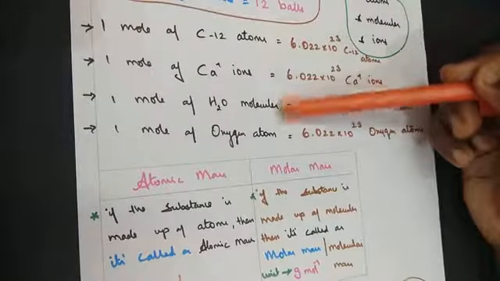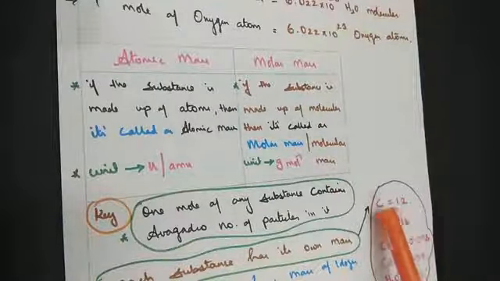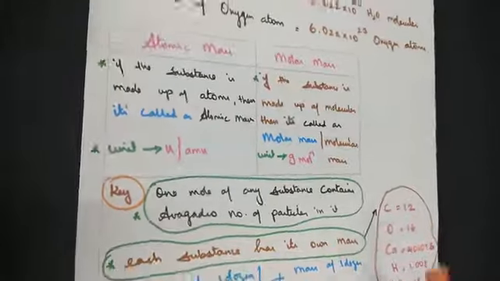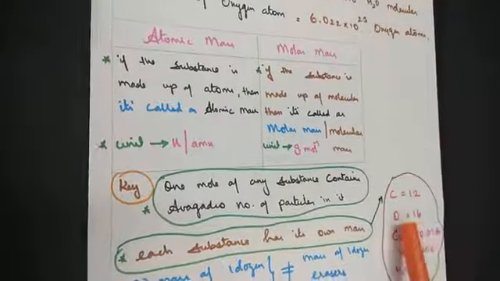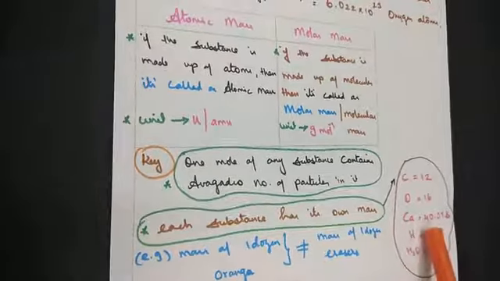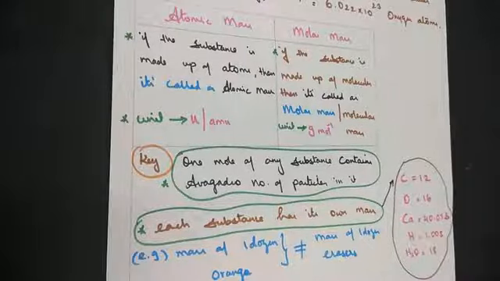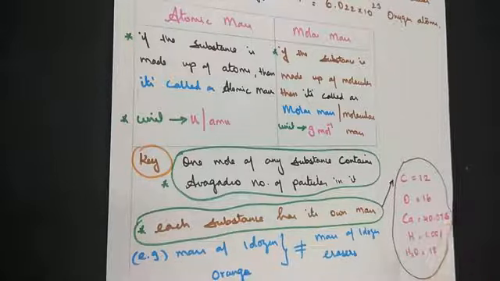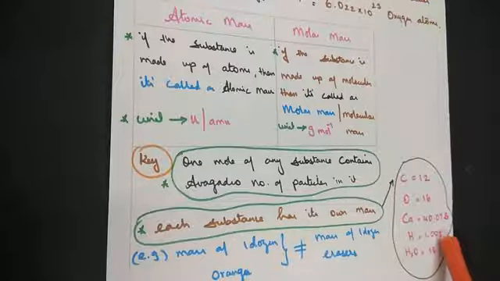I have given you the example of the atomic masses of the atoms or molecules or ions I have considered here. Now what's the atomic mass of carbon? That is 12. Carbon 12 isotope, atomic mass is 12. Now oxygen, we have seen it very detailedly. Atomic mass of oxygen is 16. Atomic mass of calcium, you do not know, but I am just giving you. Later on in the chapter, we will learn how to calculate the atomic mass. So atomic mass of calcium is 40.078. Now atomic mass of hydrogen we have calculated to be 1.008. Do you remember calculating the relative atomic mass? So from there we have calculated this particular one.